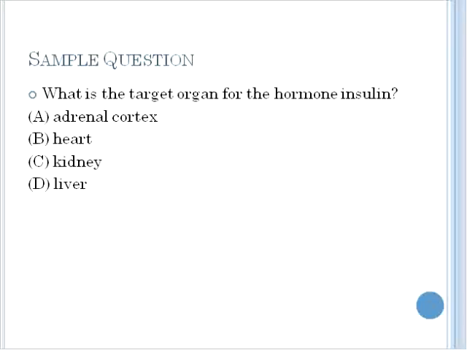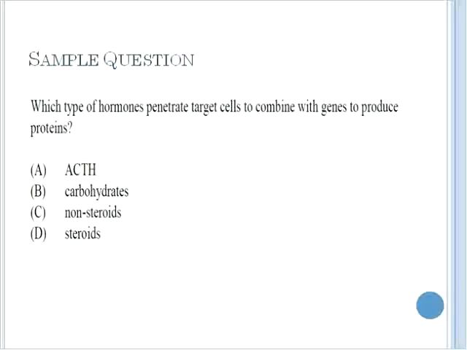To provide some closure to this section, I want to look over now a few sample questions from previous public exams. The first of these, what is the target organ for the hormone insulin? You should be familiar with a number of them and what they work on. The target organ for the hormone insulin. This would be the liver. It causes more blood sugar to go into storage.